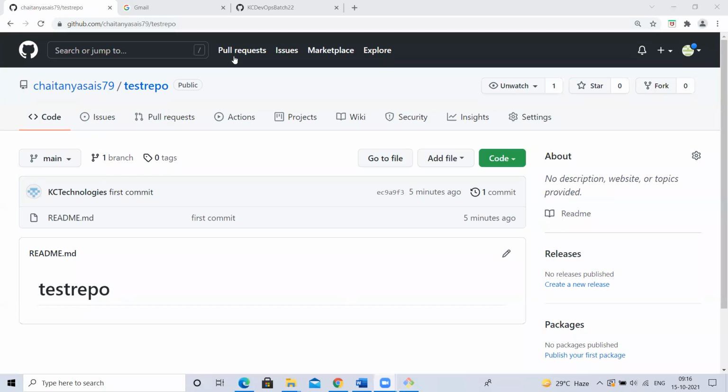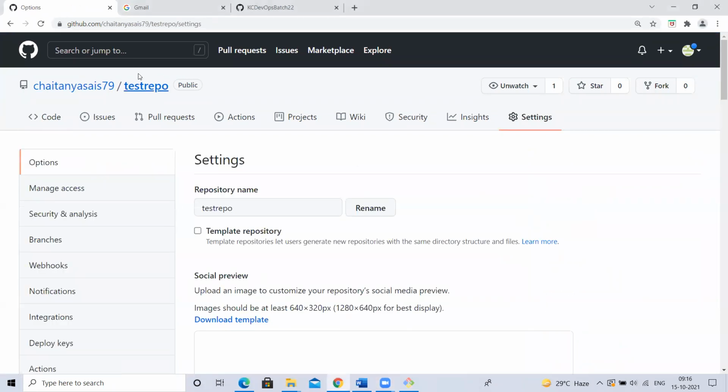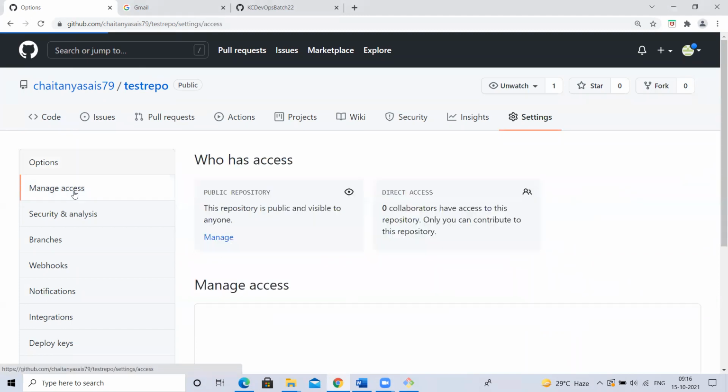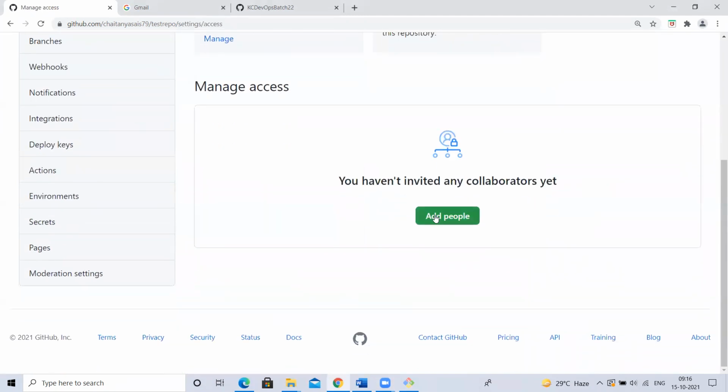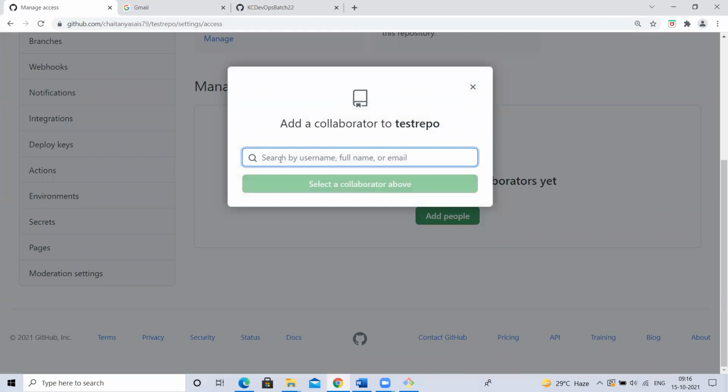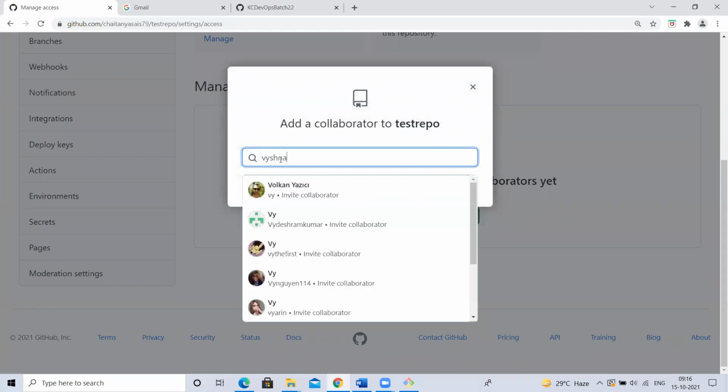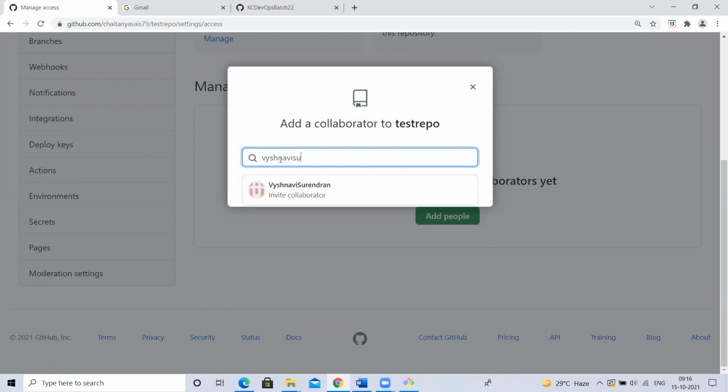Okay. Now, one more thing: for this test repository, I want to add someone, right? While adding here, we'll search here, add people. For example, this person I want to add.